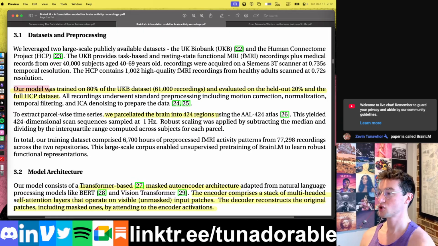So these researchers trained a model on data sets of fMRI recordings. They have two data sets, one of which, called the UKB data set, they took 80% of and trained off of. It was 61,000 recordings.